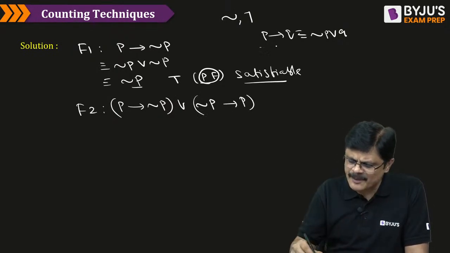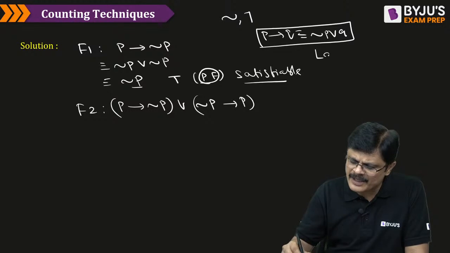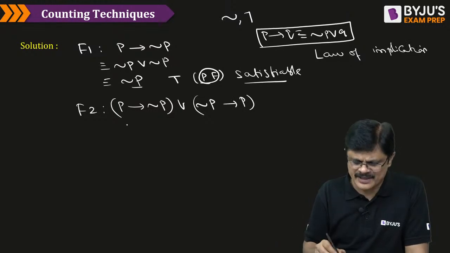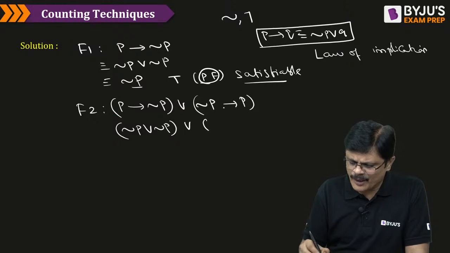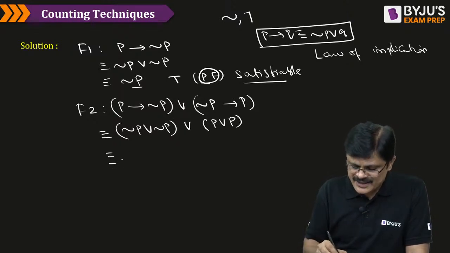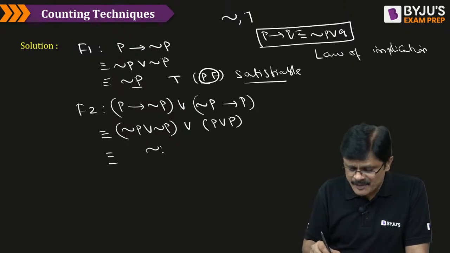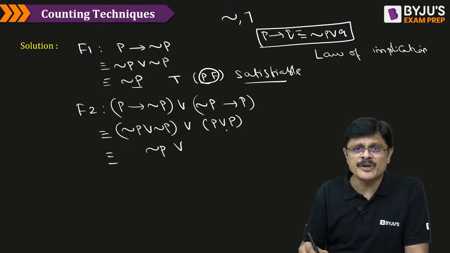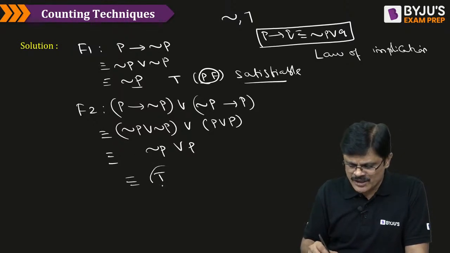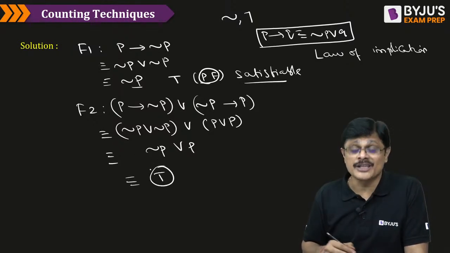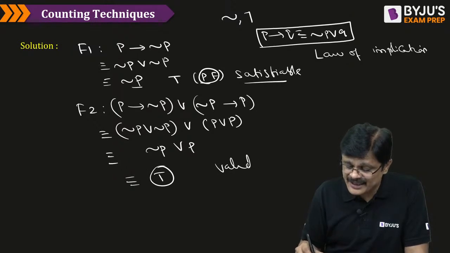P implies negation P becomes negation P or negation P, which is negation P, and negation P implies P becomes P or P, which is equal to P. So negation P or P is nothing but a tautology, my dear friends. Tautology means valid.